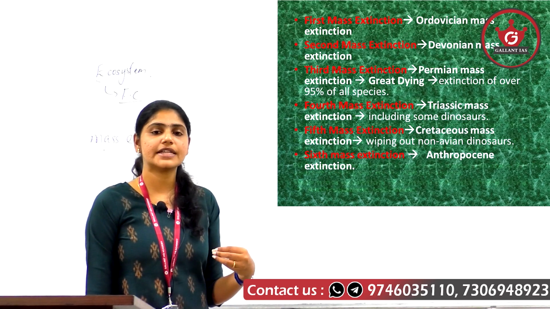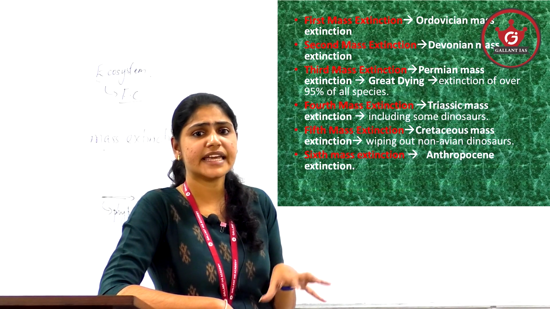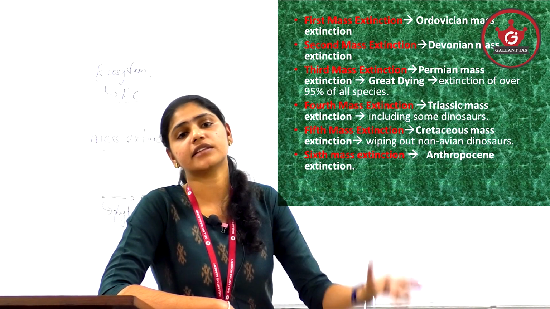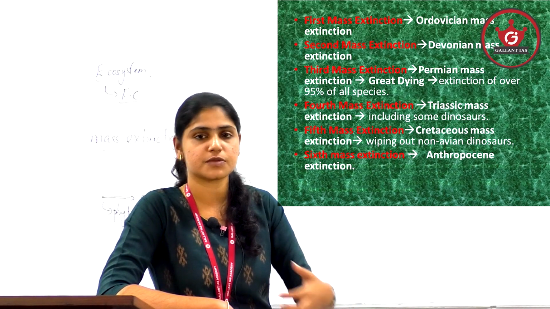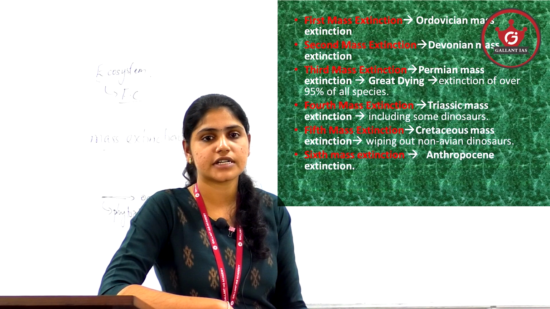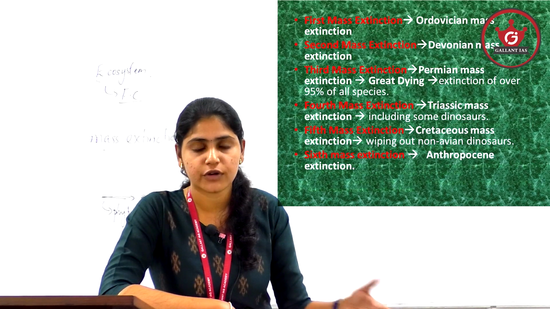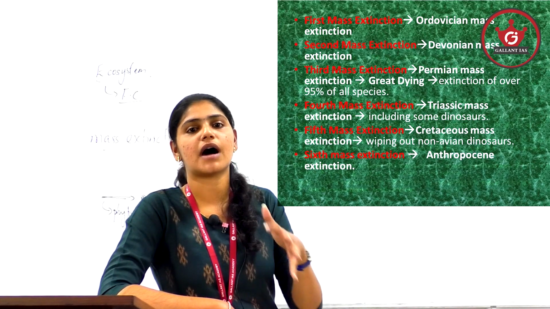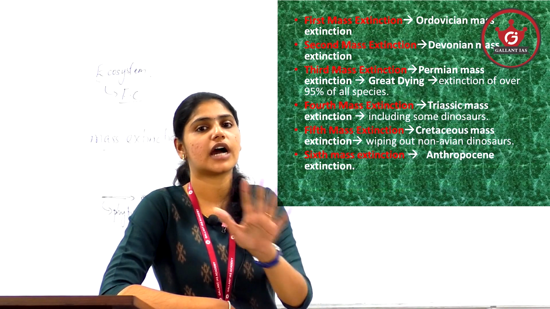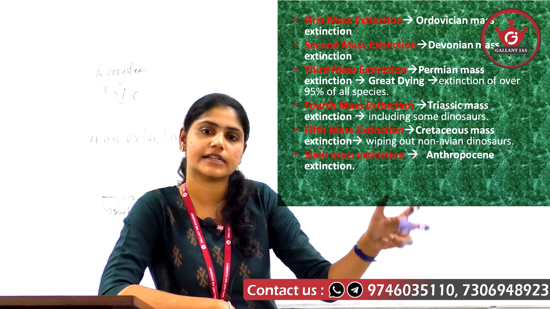Or we can say that mass extinction means that more than 3 by 4, that is a majority of species, more than 75% of the species, are lost from the earth surface in a very short span of geological time. Then we can say that mass extinction has happened. So keep these important facts with regard to mass extinction in your mind.